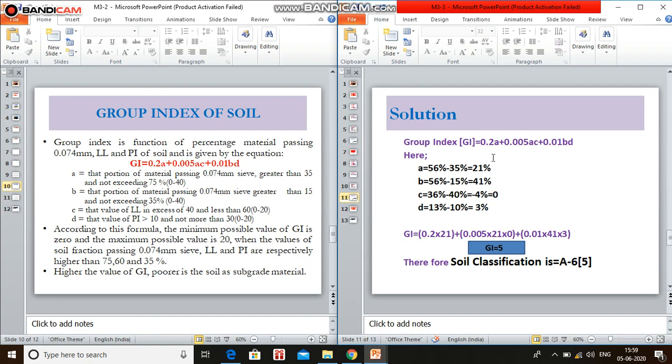By substituting all the values in the above equation, we calculate the group index. I got the value as 5. Therefore the soil classification is A6.